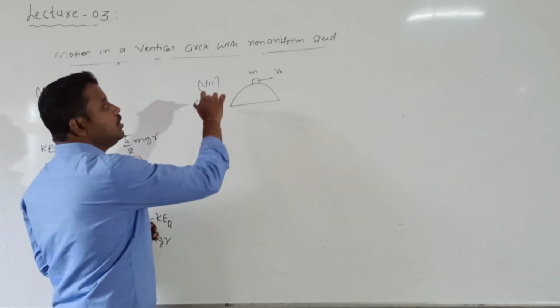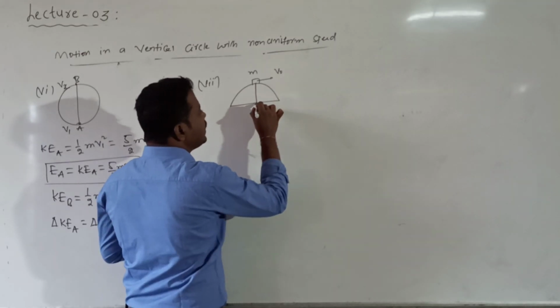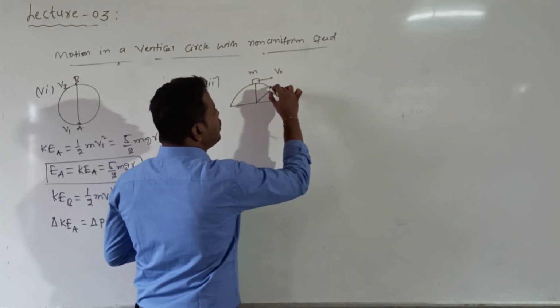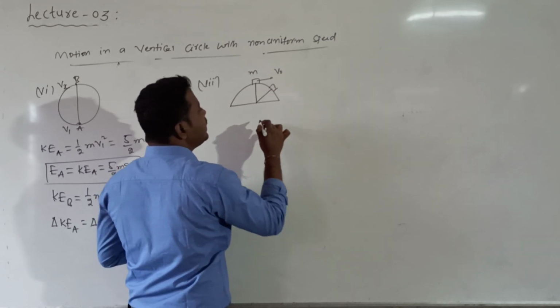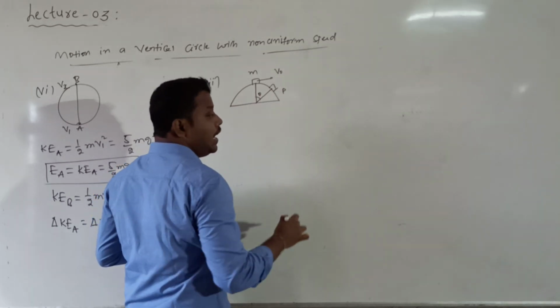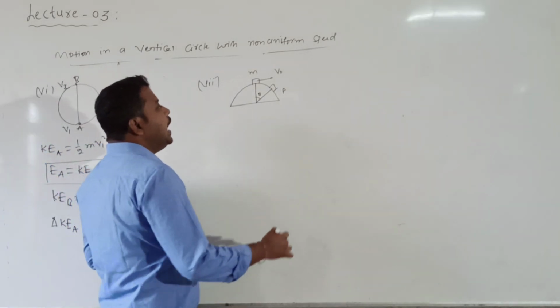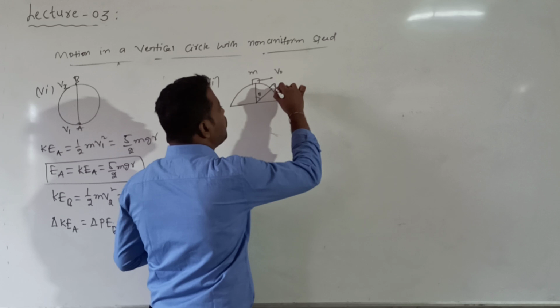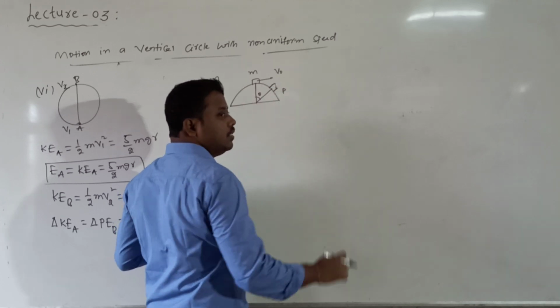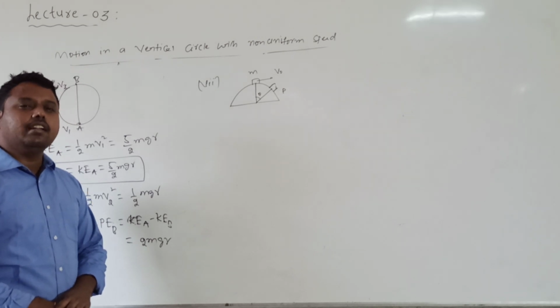In order to execute the circular path of this radius, after some time it has reached point P, such that the radius to point P makes an angle theta with the vertical. At this point P, the body will slip out, meaning it will fall down without executing vertical circular motion.